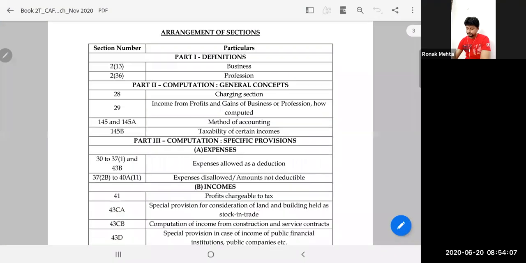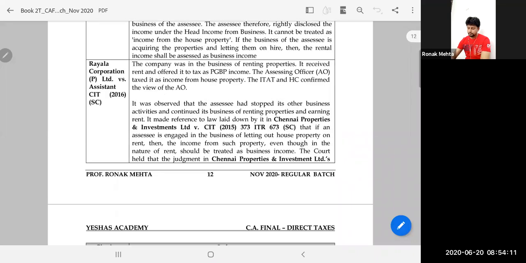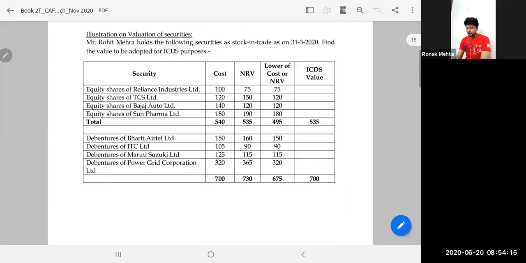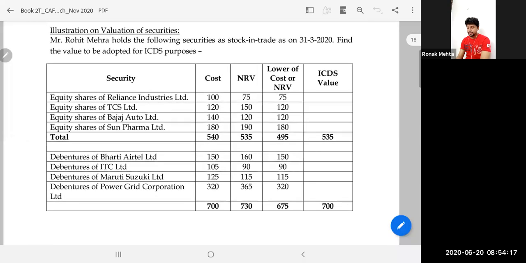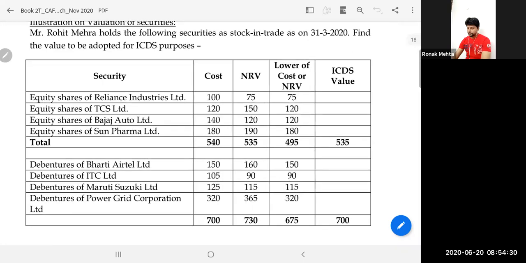Example. Shares are held as stock in trade as on 31st March 2020. For each share, cost and NRV is given to you. Lower of cost or NRV is what we would do in accounts.